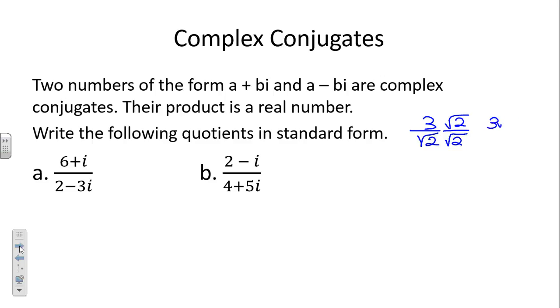So we would have 3 square roots of 2 over 2. If we had something like 4 over 1 minus the square root of 2, what did we have to multiply that by to make the radical go away? 1 plus the square root of 2, because just the square root of 2 would have introduced it to the 1, not to both. So we would multiply that by 1 plus the square root of 2.